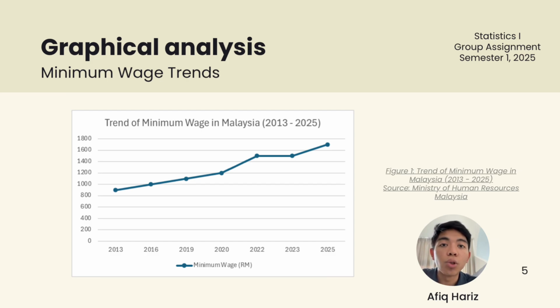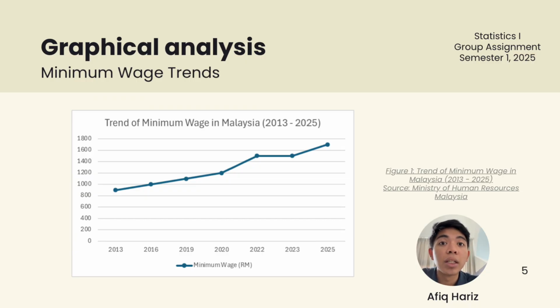Malaysia first introduced the minimum wage policy in 2013, starting at around 900 ringgit per month. From 2013 to 2016, the increase was gradual, followed by moderate increases up to 2020. However, the most significant change can be seen between 2020 and 2022, where the minimum wage increased to ringgit